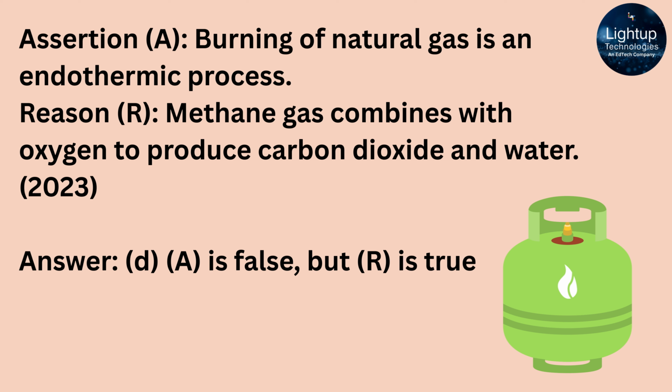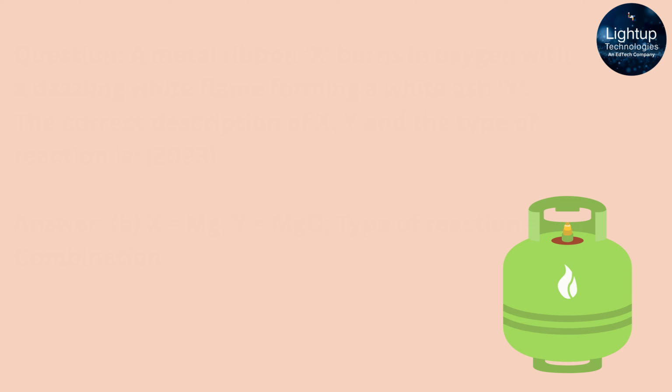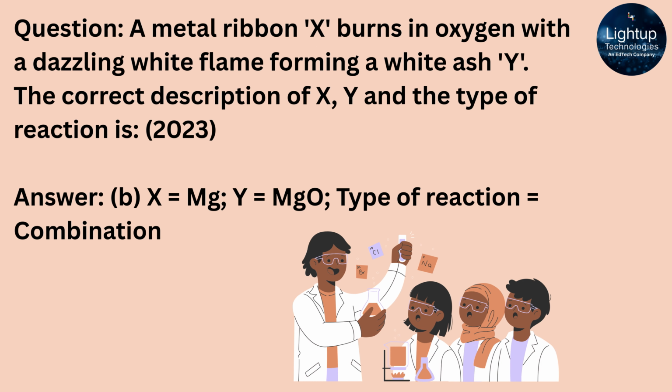When aqueous solutions of potassium iodide and lead nitrate are mixed, an insoluble substance separates out. A metal ribbon, X, burns in oxygen with a dazzling white flame, forming a white ash, Y. The correct description of X, Y and the type of reaction is: answer: X is equal to Mg, Y is equal to MgO. Type of reaction is equal to combination.